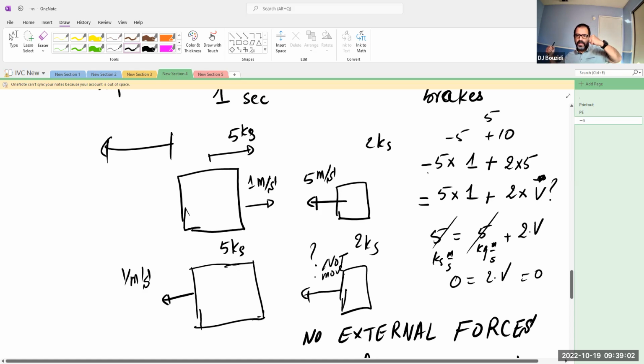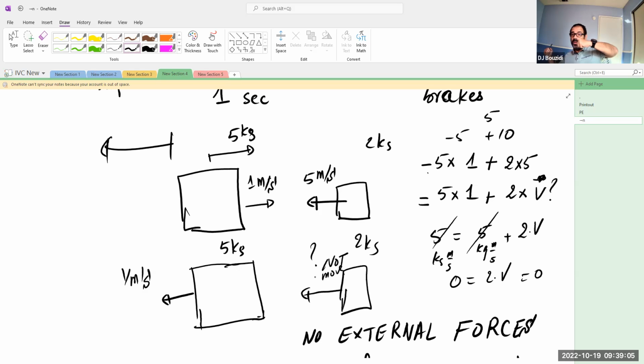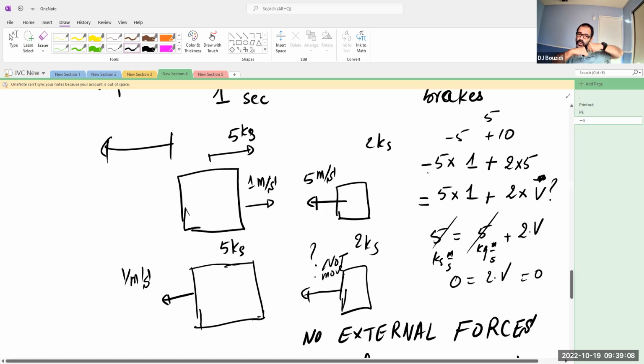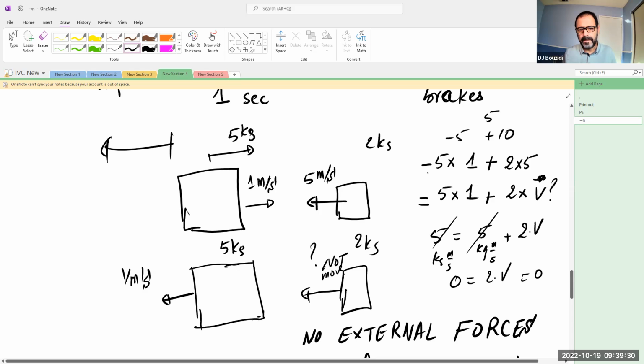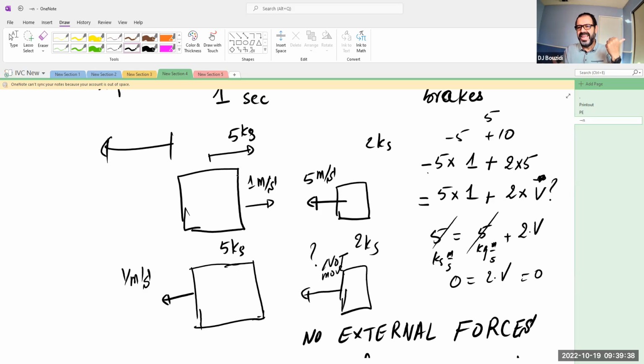So one of them is coming at 1 meter per second, and it's more massive. The other one is coming at 5 meters per second, zooming, but it has less mass. Once they collide, the first one that was moving changes direction and goes back to where it came from with the same speed. So its momentum in magnitude did not change. But since momentum is a vector, it really did change. And the change is twice as much as the initial momentum, because it went from 5 kilogram meter per second this way to 5 kilogram meter per second in the opposite direction. So it takes 5 kilogram meter per second to stop it, and another 5 to move it in the opposite direction.